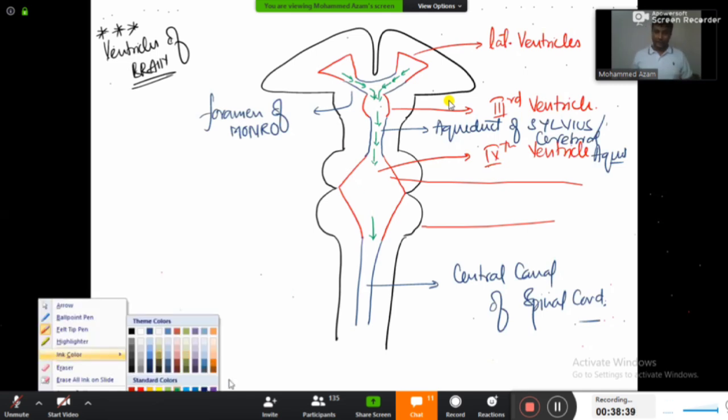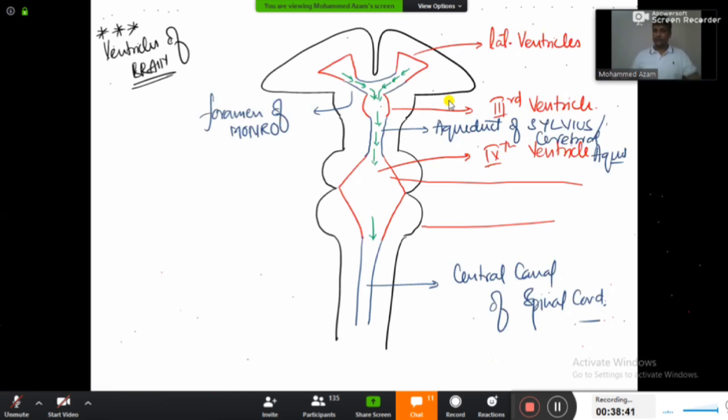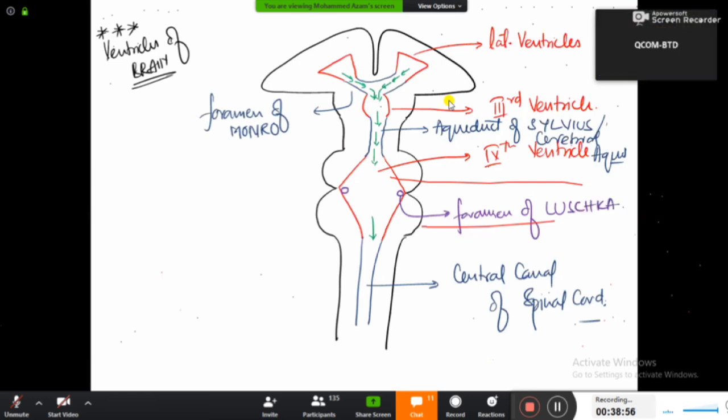And now my dear friends, add into your diagram right now. On the lateral side of the fourth ventricle, you'll be having two openings. And this will be known as the foramen of Luschka. So on the lateral side, we'll be having two openings in the fourth ventricle.